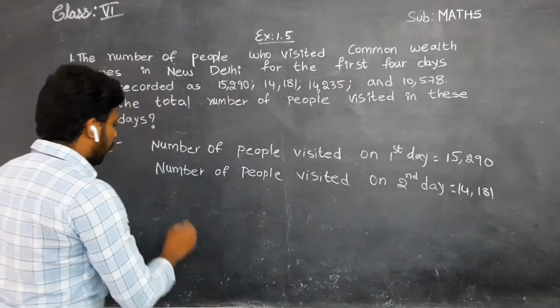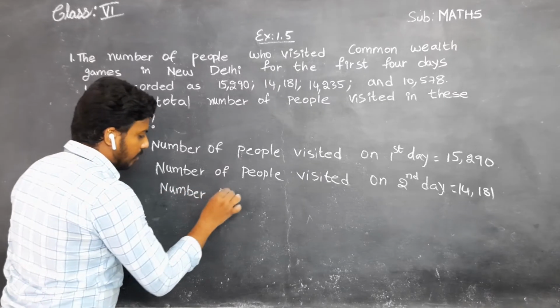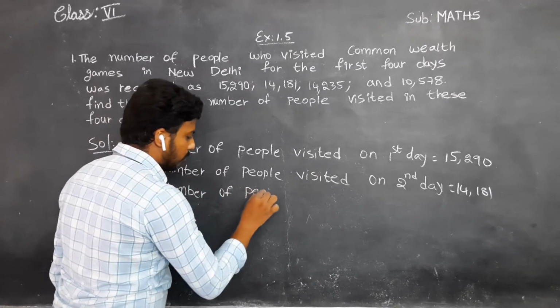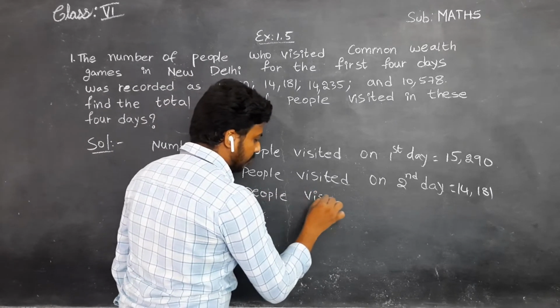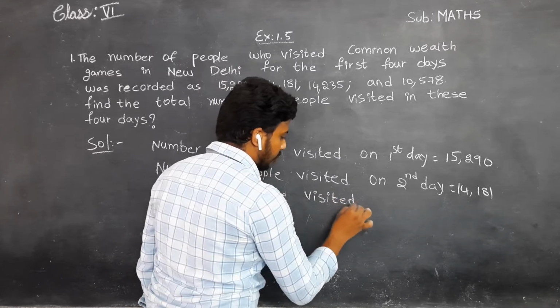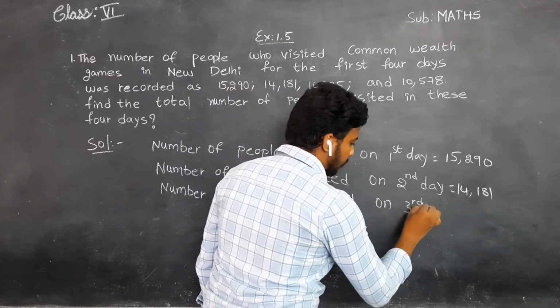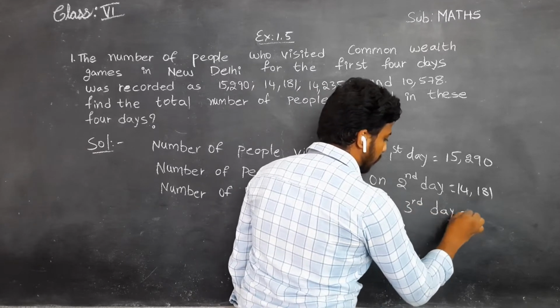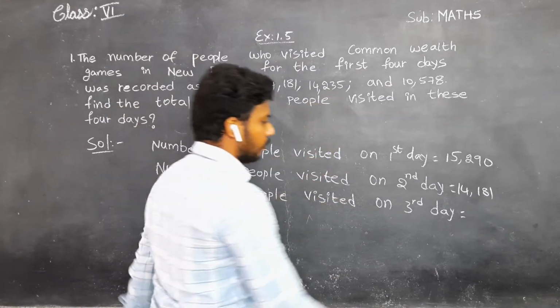Next, number of people visited on third day. What's the value? 14,235.